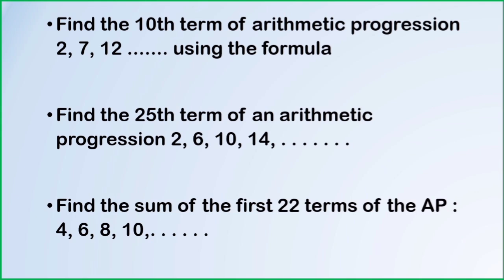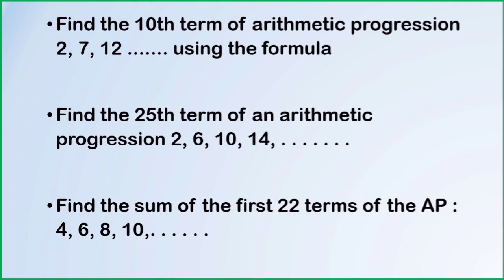And also the next question: find the 25th term of an AP that is 2, 6, 10, 14 and so on. We should find the 25th term of the given AP. Again the steps are similar. Find the values of a, d, n. Substitute in the nth term formula, we will get a25.